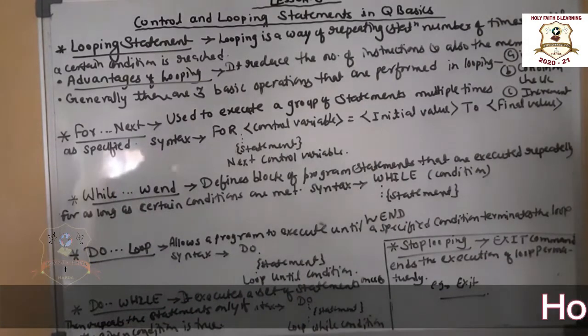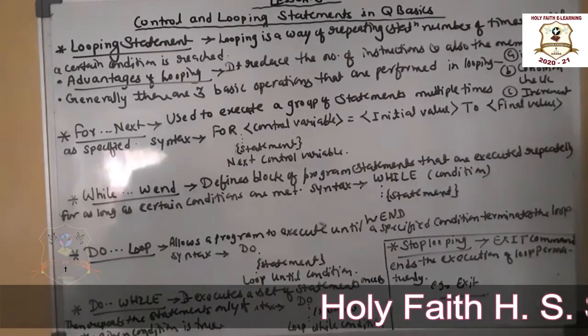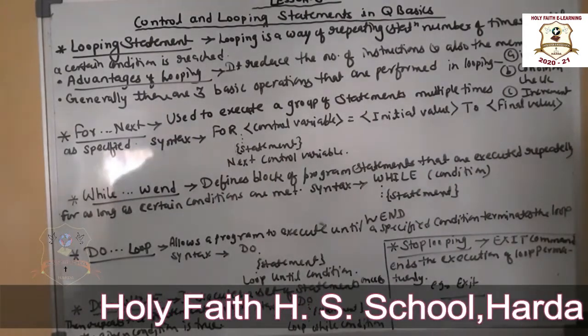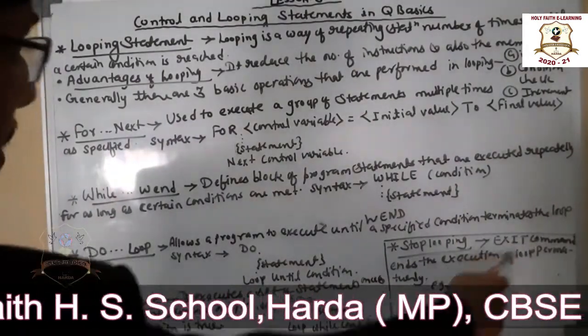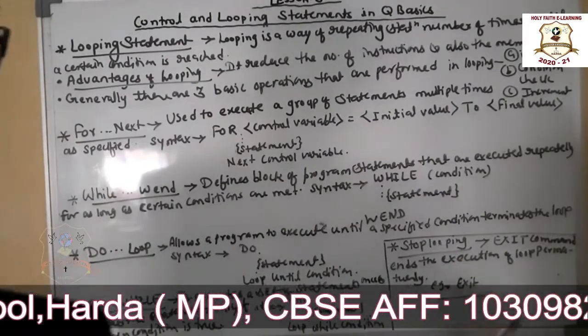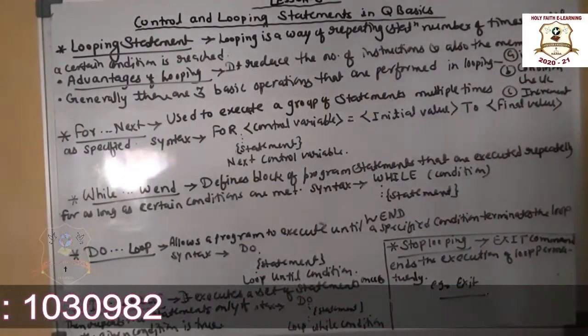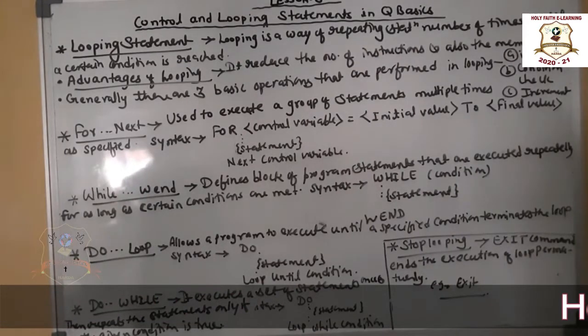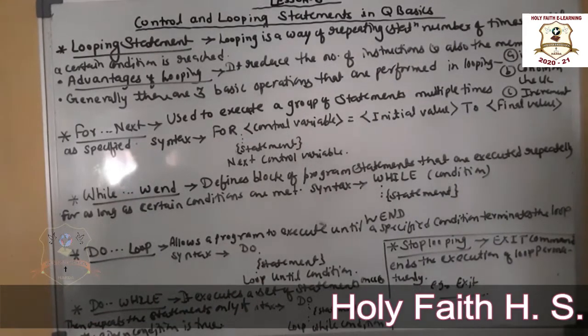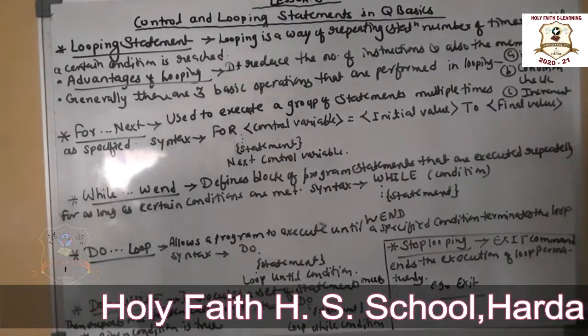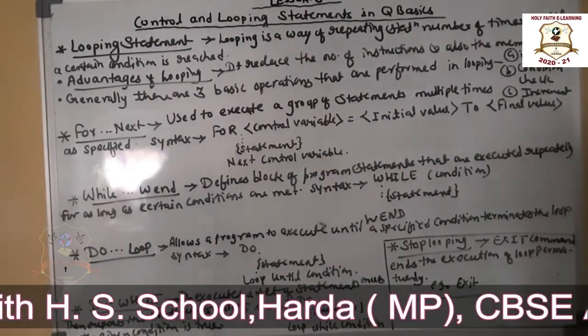The last topic is stopping the looping statement. Exit command is used to end the execution of the loop permanently. Stop करने के लिए exit command use होती है for stopping the loop. So that is how the loop statements and looping work.